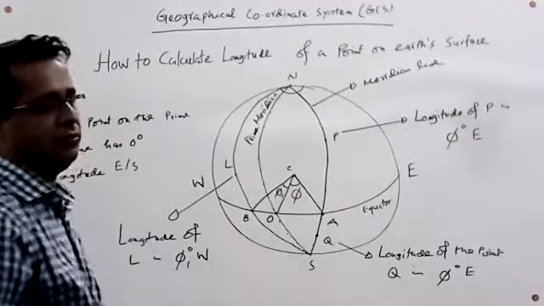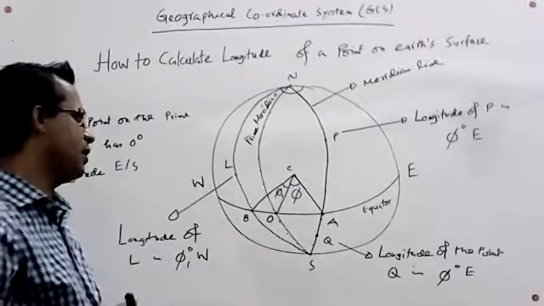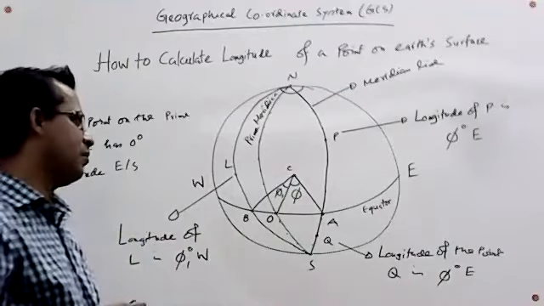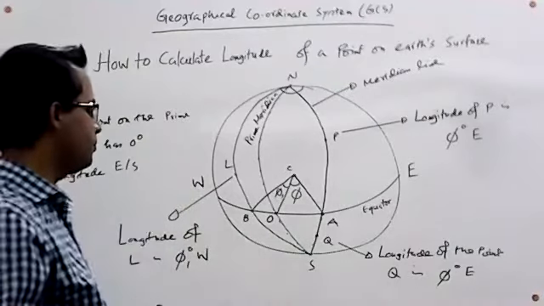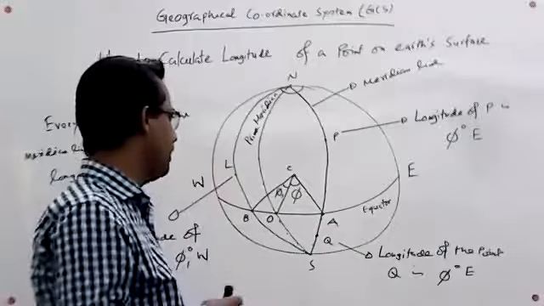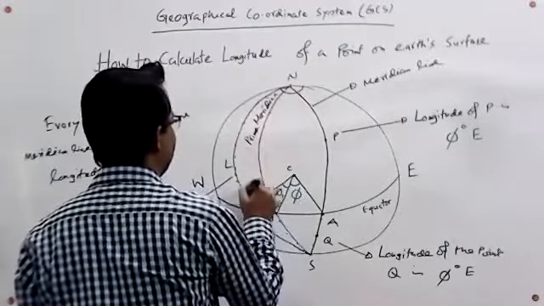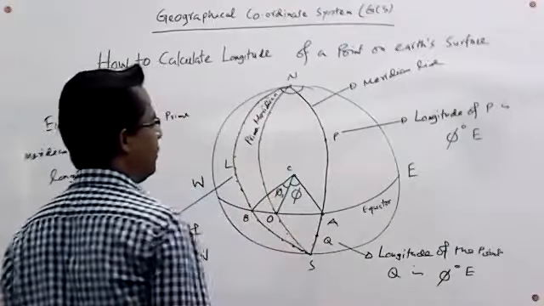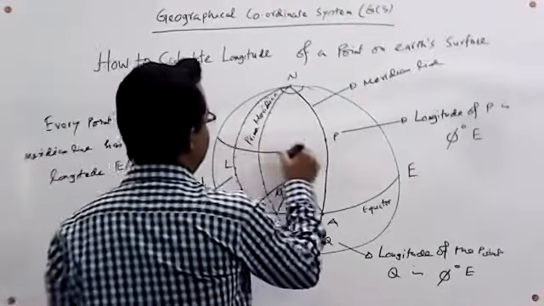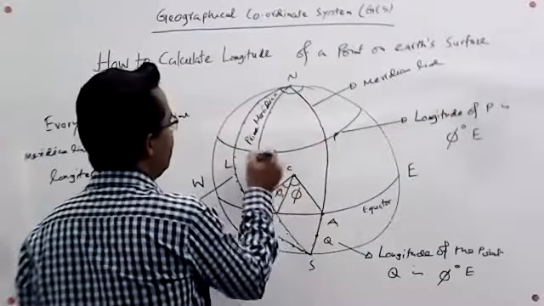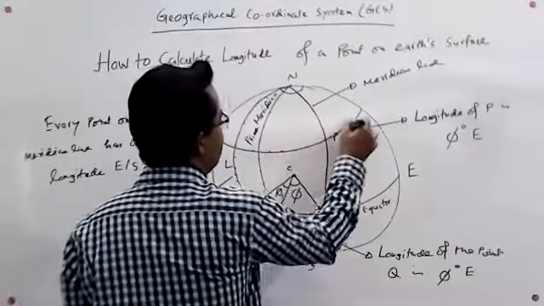So we can easily calculate the longitude of a point on the Earth's surface by a similar process. It is very important that every point on a meridian line has the same longitude, and every point on a line parallel to the equator has the same latitude.